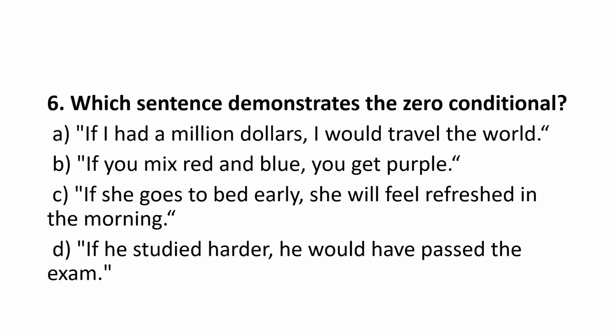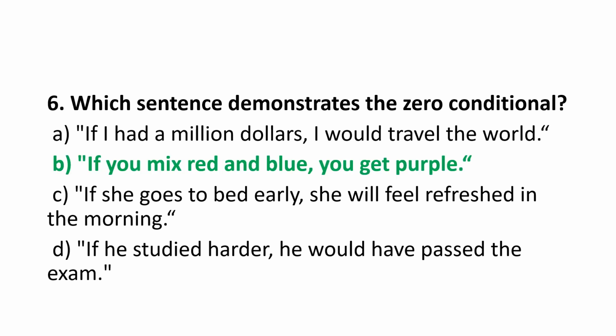Question number 6. Which sentence demonstrates the zero conditional? A. If I had $1 million, I would travel the world. B. If you mix red and blue, you get purple. C. If she goes to bed early, she will feel refreshed in the morning. D. If he studied harder, he would have passed the exam. Pause the video and think about the correct answer. The correct answer is B. If you mix red and blue, you get purple.